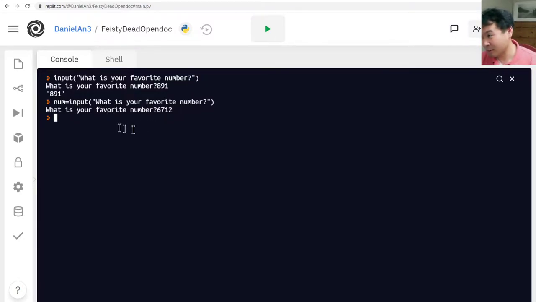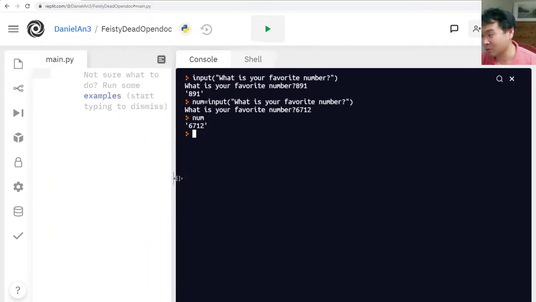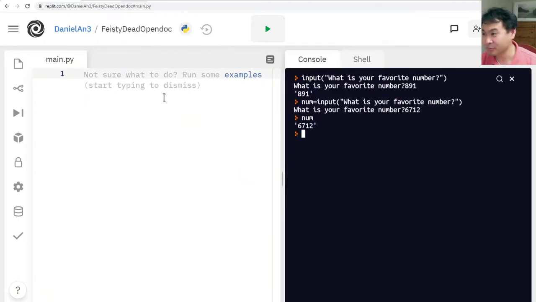You see nothing happened because now the value 6712 is stored inside num. So num has that. Okay, so now that you know f strings and input, let me show you how to put them together to come up with your very first program. And we'll be using the editor now.